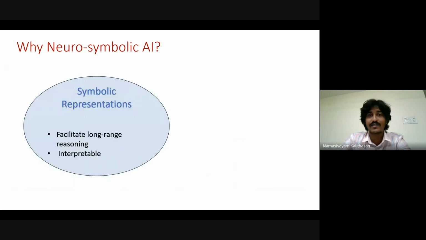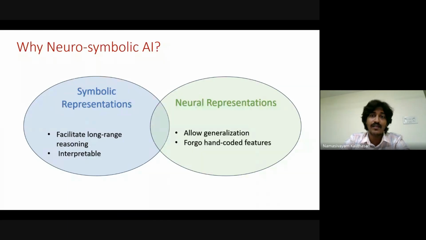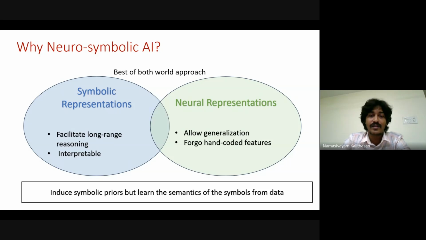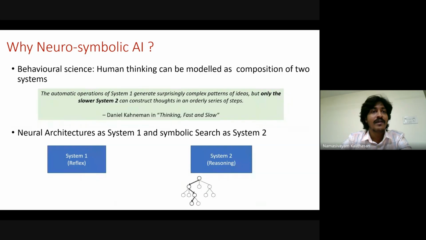Now the question is, can we combine them? Symbolic representations facilitate long-range reasoning and are interpretable, while neural representations allow generalization and don't need any hard-coded features; they can learn from the data. There are many ways to combine symbolic and neural representations. The hypothesis we took is to induce symbolic predicates, but learn the semantics of those symbols from the data. What do I mean by that? I will explain in a minute.